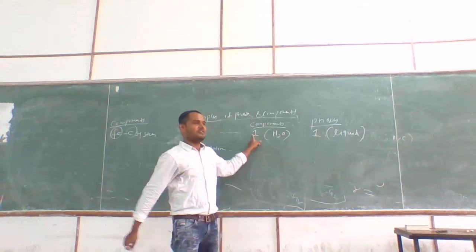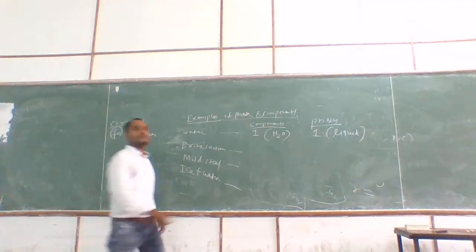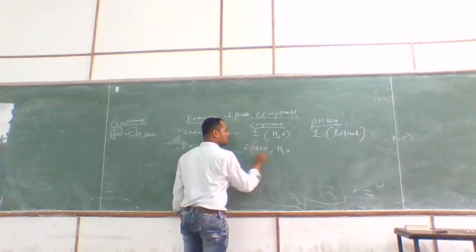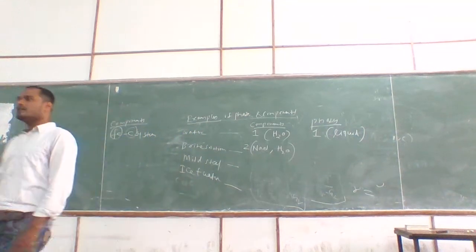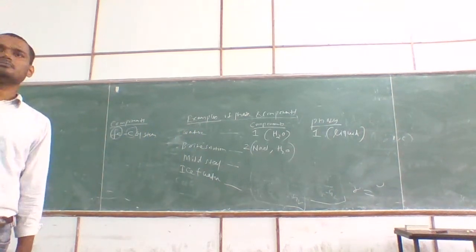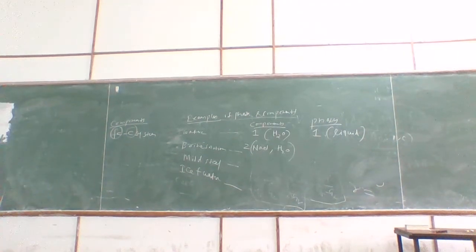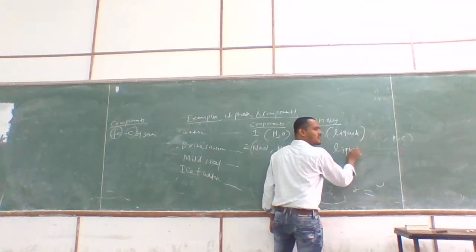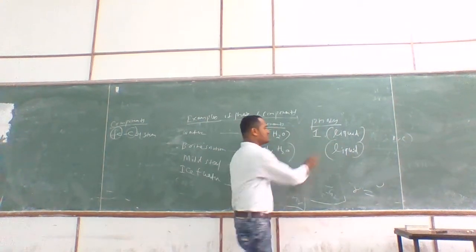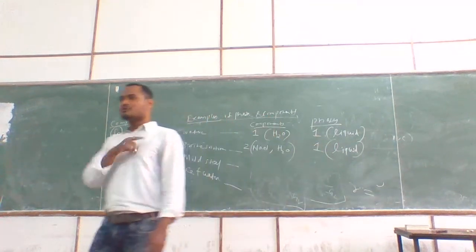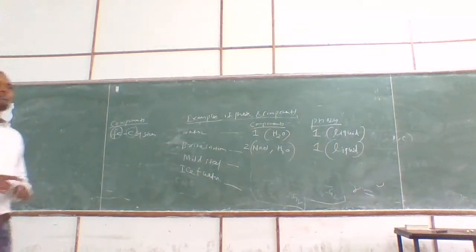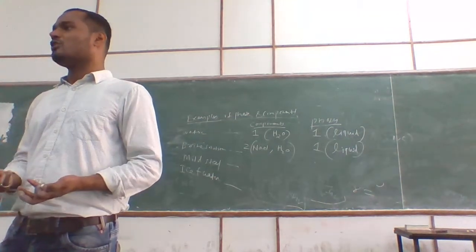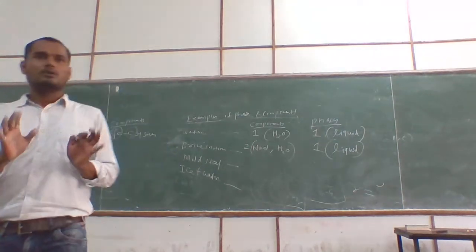So now what are the different components here? Very good. This is NaCl and H2O, so two components. But now if I talk about the phase, it is again liquid. Now everything is soluble. So again you should not be confused between component and phase. But if you keep adding more NaCl, it will become saturated, and further NaCl cannot be dissolved. So it may be two phases. This is the concept.